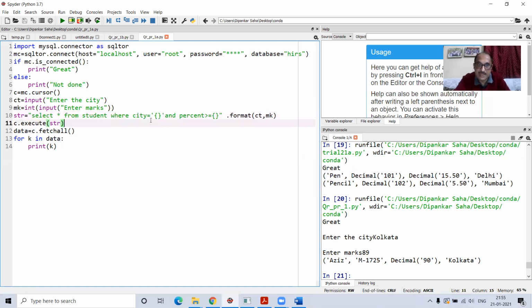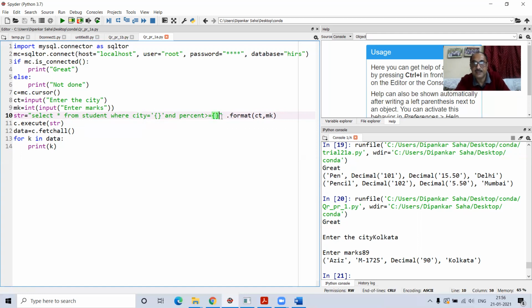The rule is again the same. Look at this CT. I'm expecting a non-numeric value to replace this curly bracket. So I used a single quotation mark here, and percent equal to a curly bracket, which is to be replaced by a numeric value. So I did not give any quotation mark. This end quotation is to complete the command.